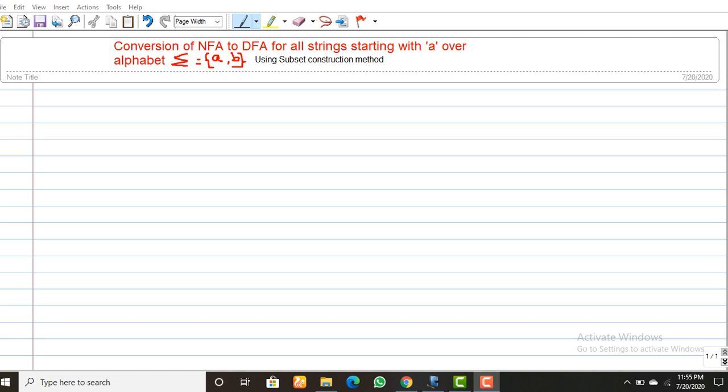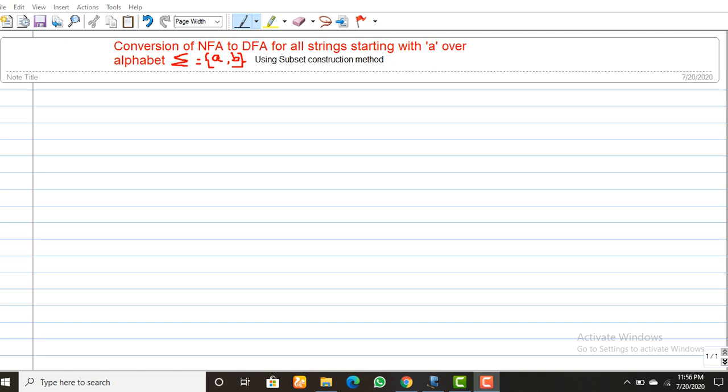In some other cases, they have given an input as a direct transition table of NFA. This is the easiest way. You won't write any language, and you won't need to draw any corresponding NFA. I just omit these things if your given input is in the form of a transition table. But in this problem, your input is in the form of a problem statement, that is all strings starting with A.